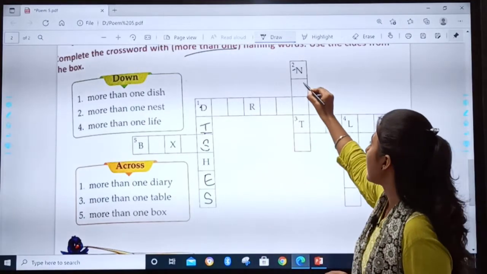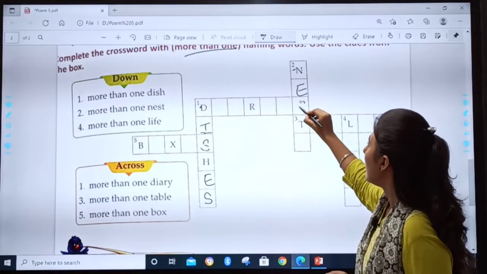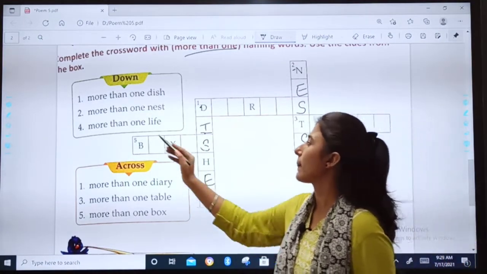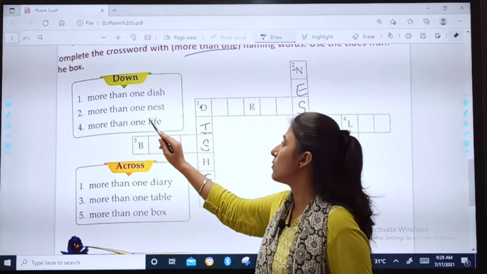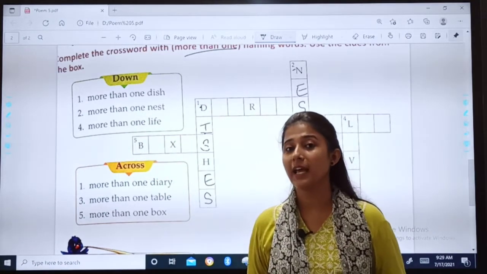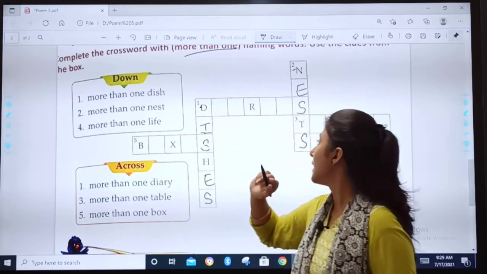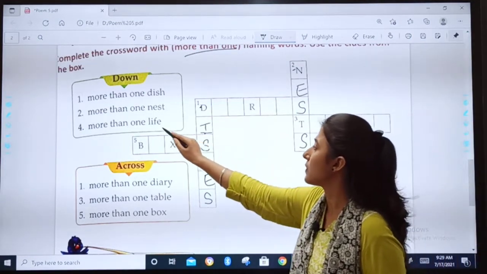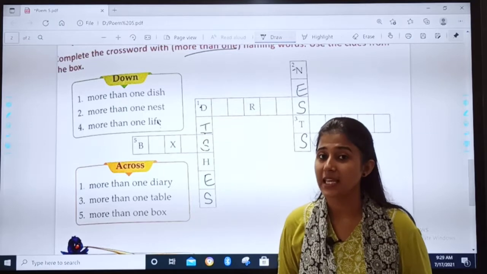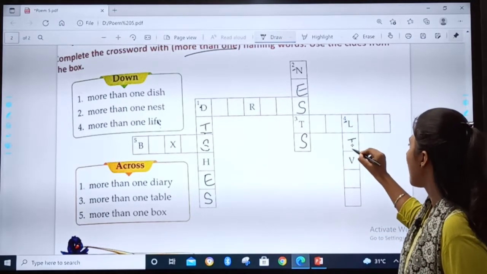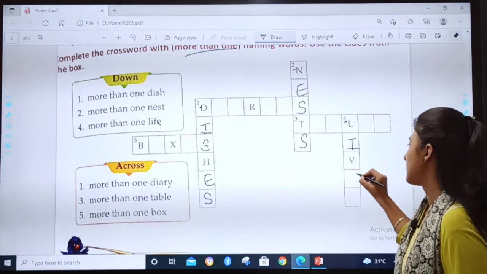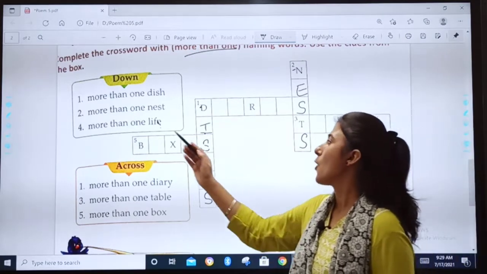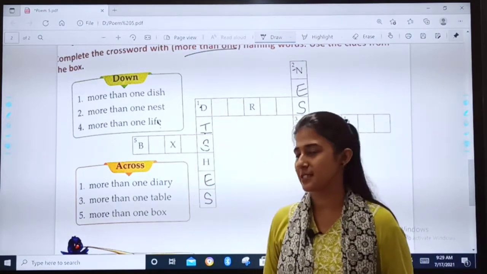N, E, S, T, S. Nests. Okay? Fourth, more than one life. More than one life. Fourth number, where it is here and downwards. So FE will cancel and change into VES. So L, I, V is already written. ES. So it becomes lives. Okay. More than one life becomes lives.